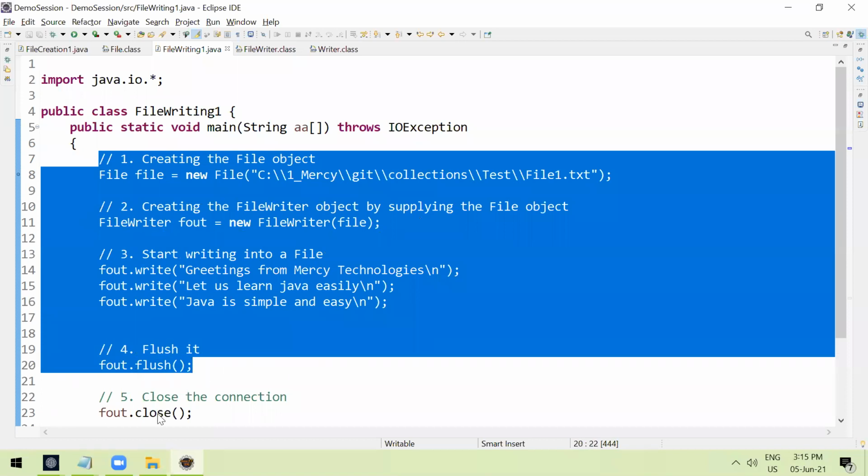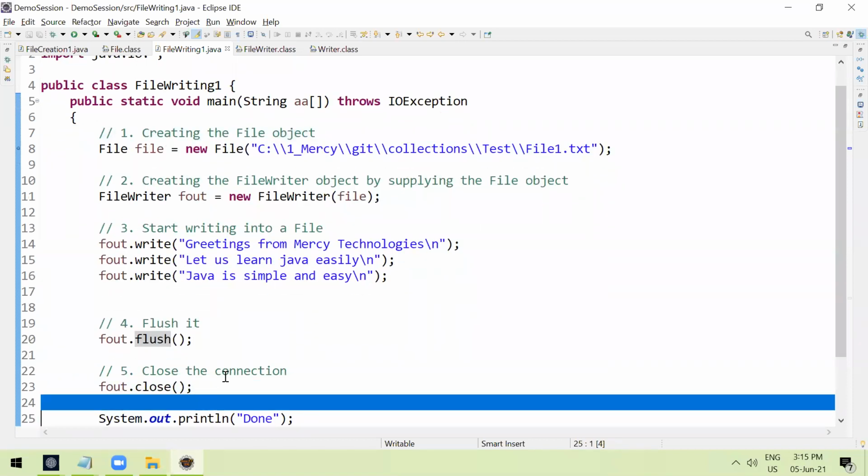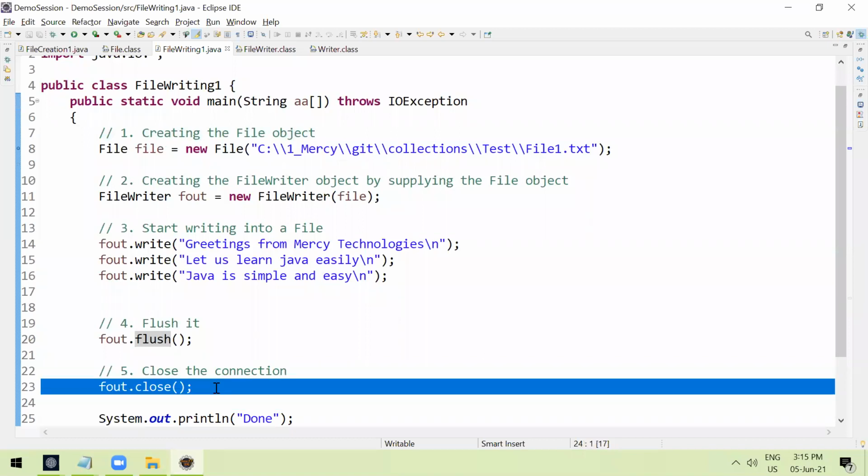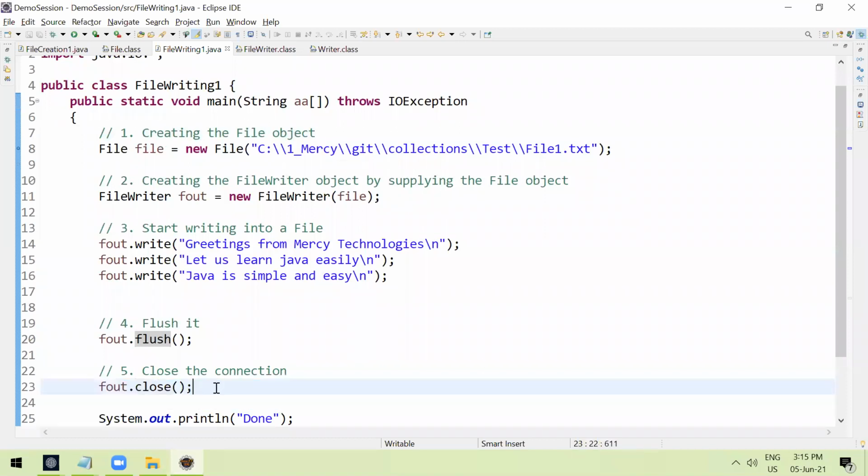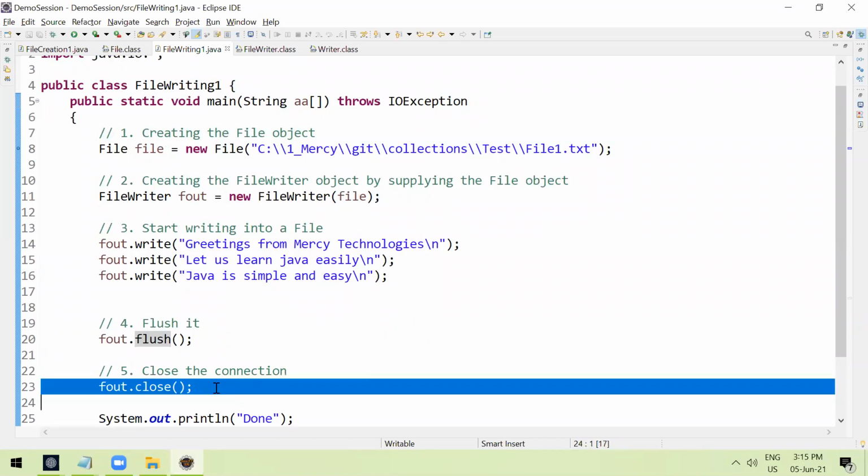Then close the connection. If you don't close the connection, what is the disadvantage? The connection will always stay alive, so machine or system performance will be very low. If you keep opening connections without closing them, consider 100 times, then 100 connections will be open, right? The system will become very slow. That's why, for sure, once the operation is completed, we need to close it. This is how we can create the file and write into the file.